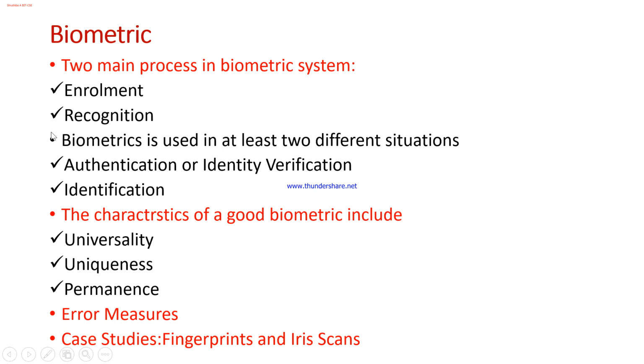Next, biometric is used at least in 2 different situations. One is the authentication, what I'm speaking in the entire session. Next is identification. So these two are 2 different concepts. Authentication is just verification. I'm just verifying that this person is an authorized one. The comparison will take place with those set of samples and whatever I have given in real time. Only with those set of samples.